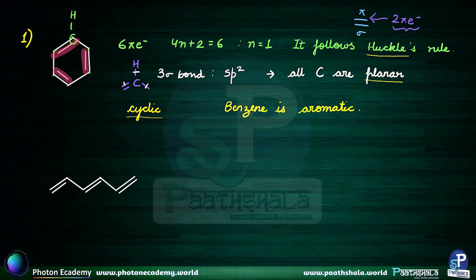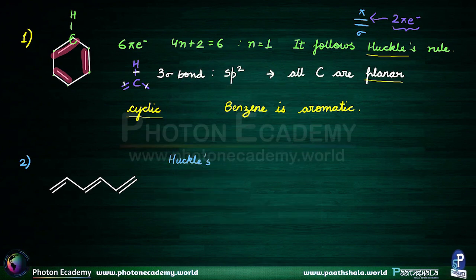Now, moving on to the second example. Let us begin by considering Huckel's rule again. I have to see whether it follows Huckel's rule or not. We can see that it has one pi bond here, another pi bond here, and a third pi bond here.